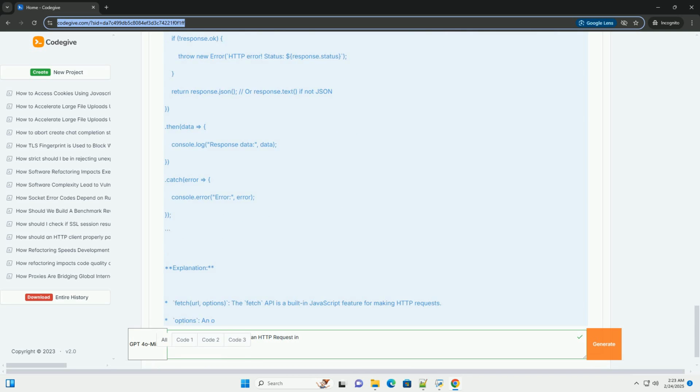Caching: some headers influence how responses are cached by browsers or proxies. Be mindful of caching implications when adding custom headers. Server-side handling: the server needs to be designed to understand and process the custom headers you're sending. Make sure the server-side code knows how to extract and use the information provided in the headers.